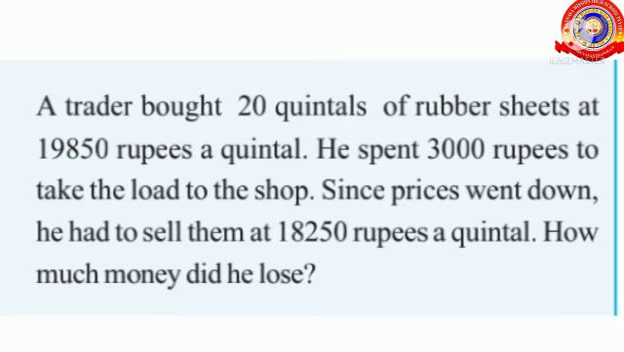Next, we have to do one more question from the textbook. A trader bought 20 quintals of rubber sheets at 19,850 rupees a quintal. He spent 3,000 rupees to take the load to the shop. Since prices went down, he had to sell them at 18,250 rupees a quintal. How much money did he lose?